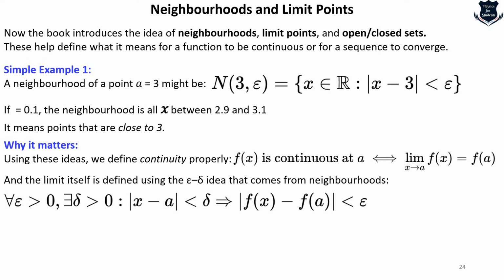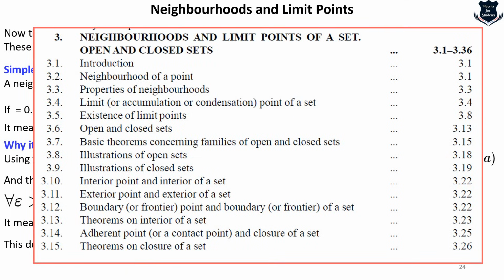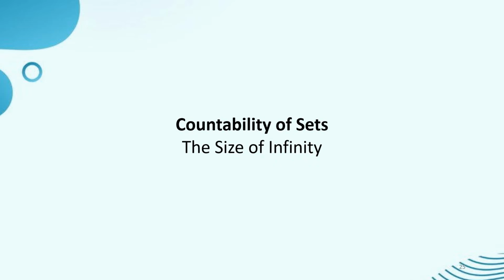So that is why all these symbols will come into play, and you need to go through the first chapter. If you don't understand the symbols of set theory, you won't be able to proceed. So this actually means that by taking x close enough to a, we make f(x) as close as we want to f(a). This is very simple mathematical language. So this is again the heart of real analysis. Again, you can see a very exhaustive table of contents, a screenshot I have given from Shanti Narayan's book. Neighborhoods, limits, illustrations, closed sets, everything covered in detail.